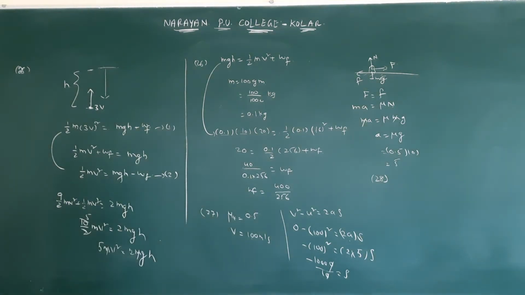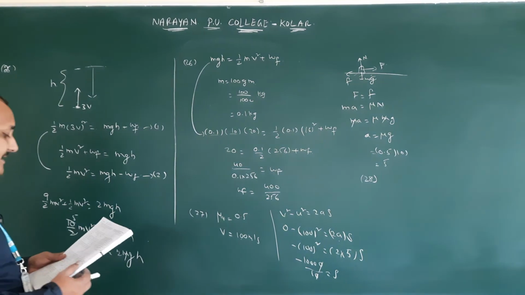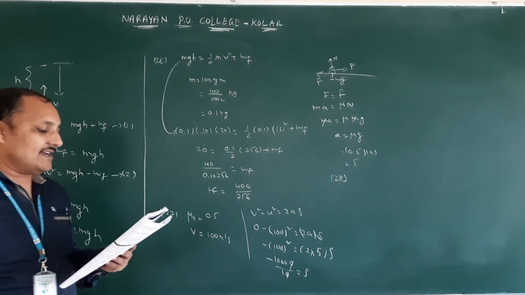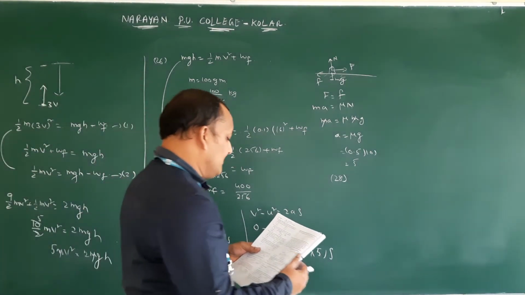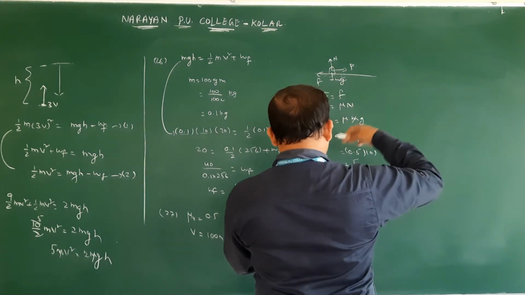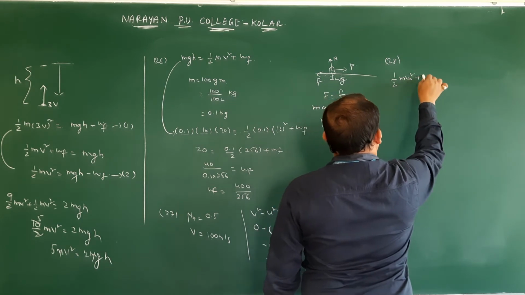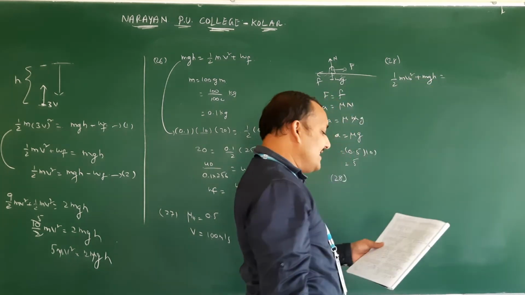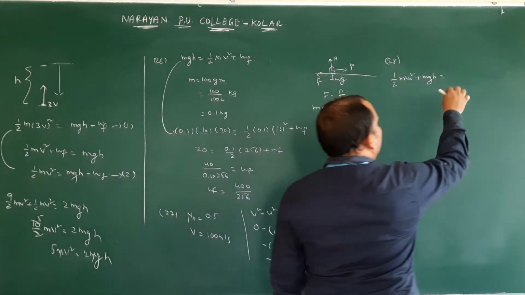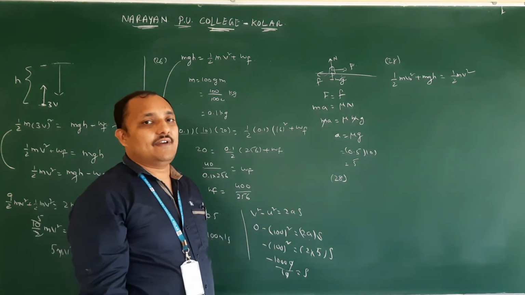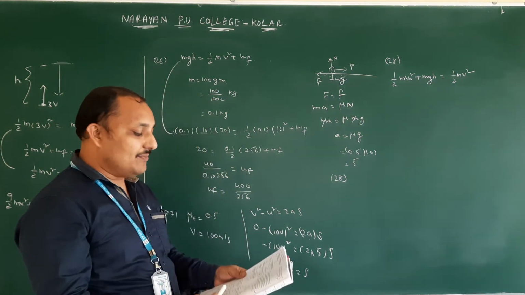A ball is thrown vertically downwards from a height 20 meters with an initial velocity v0. It collides with ground, loses 50% of energy in the collision and rebounds to the same height. The initial velocity is? Whenever it is thrown with some speed from some height, it is having both kinetic energy and potential energy. After reaching ground, it is touching with velocity, therefore half mv square. After reaching ground, its potential energy is going to be 0.